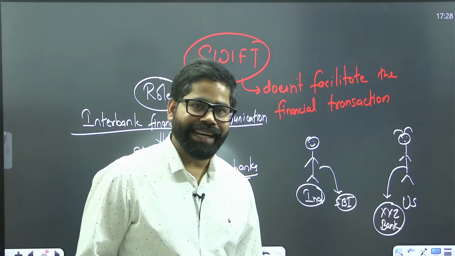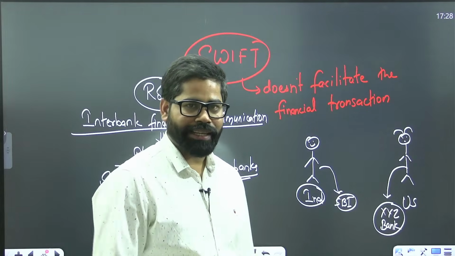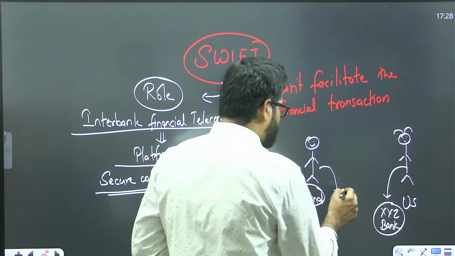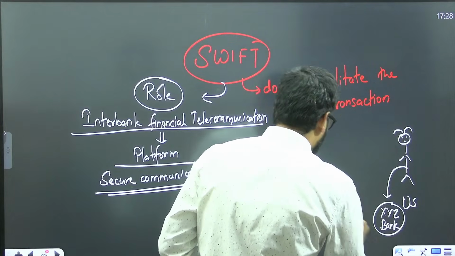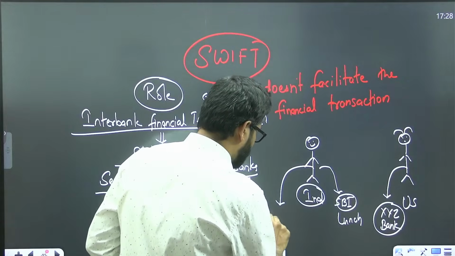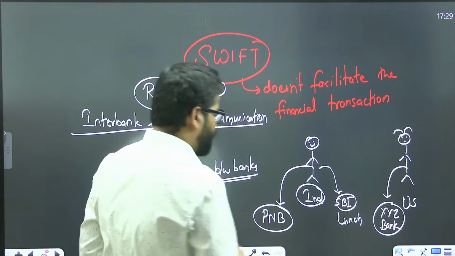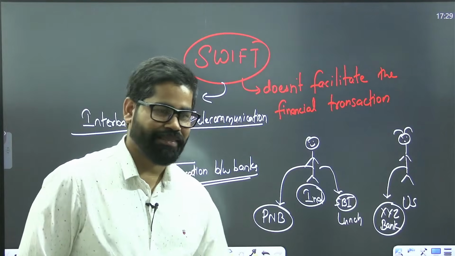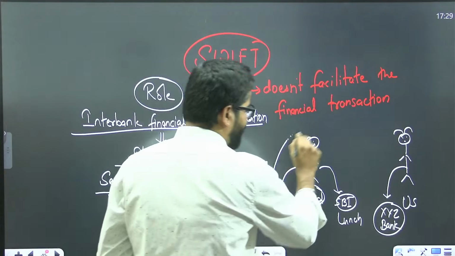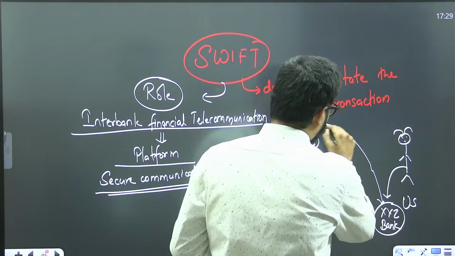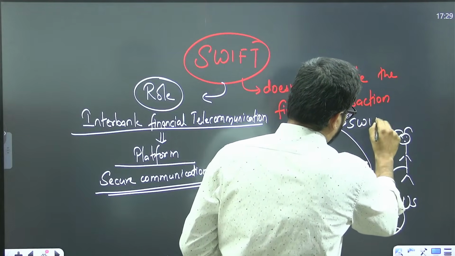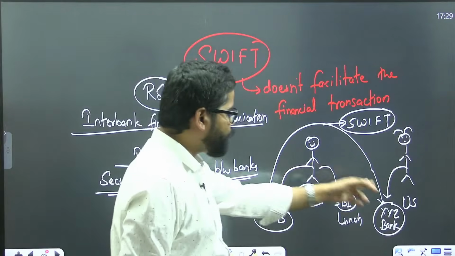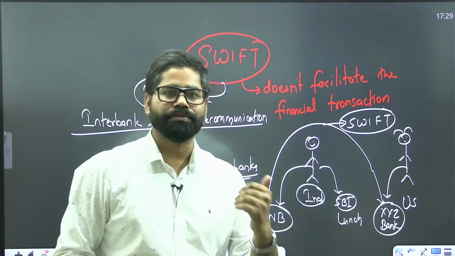So now in that condition, what will happen? SBI will send this person back because there is lunch hour. Okay. So he or she will go to PNB instead. Then PNB will be communicating with XYZ using this SWIFT method. The banks will be communicating with each other with the help of SWIFT.